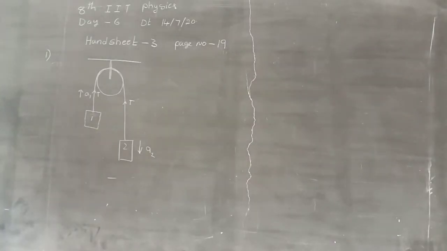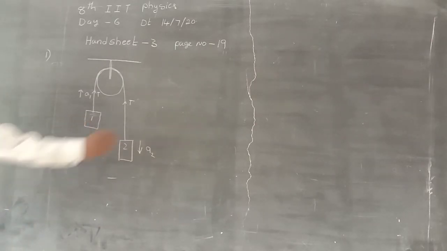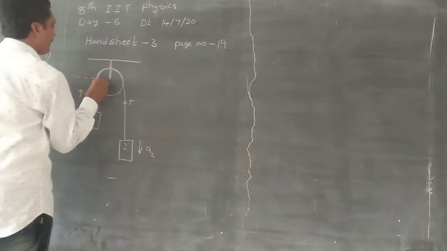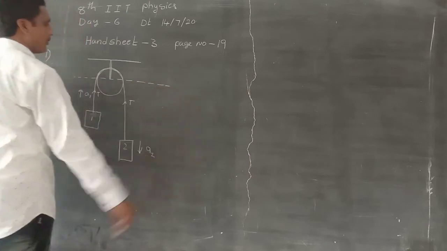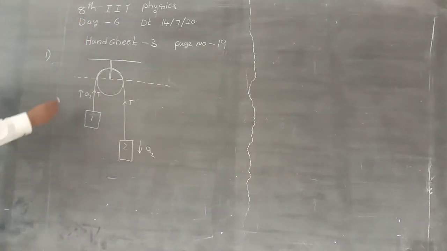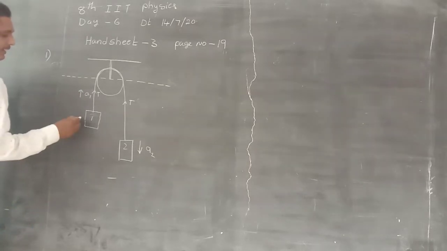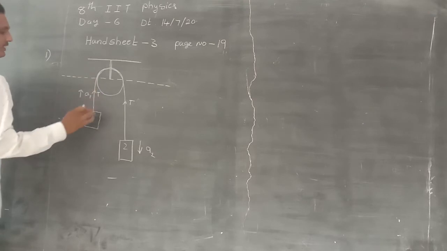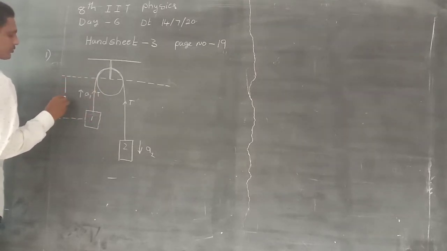What is the displacement from the fixed point of these bodies? First of all, draw a horizontal line through the center of the pulley. Take the length from this fixed line. From this fixed line to body 1 is x1.